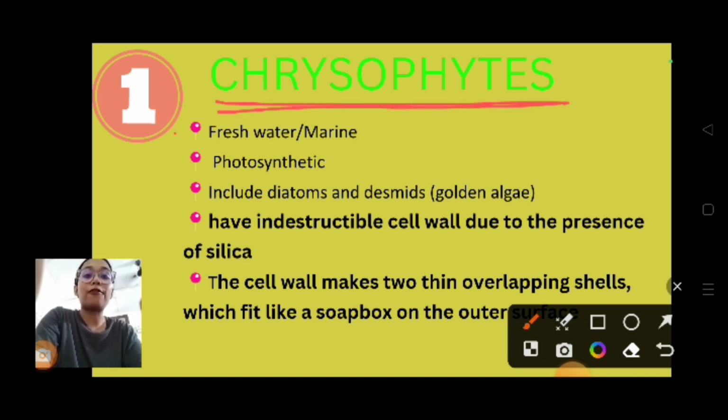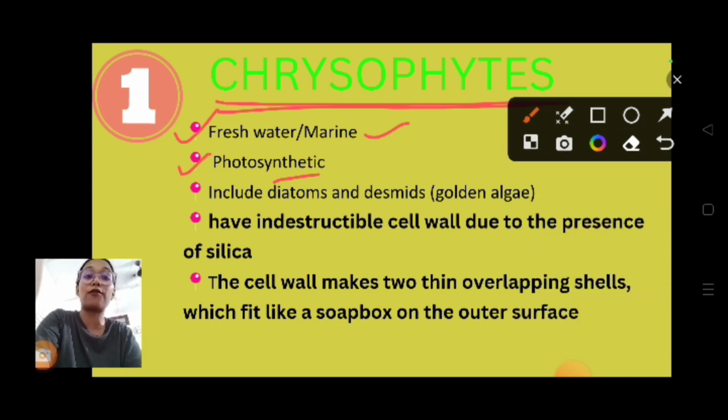They are freshwater and or marine, meaning they can live in freshwater environments and also marine environments. They are photosynthetic, meaning they prepare their own food with the help of chlorophyll and sunlight. They don't depend on others for food.